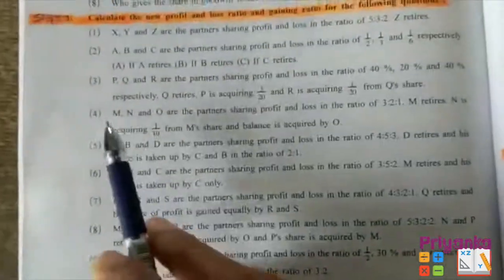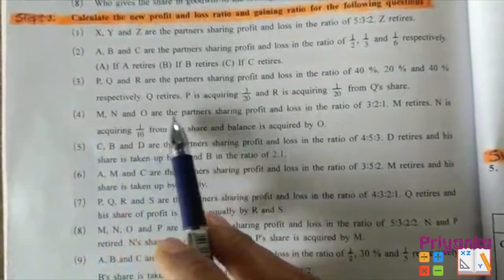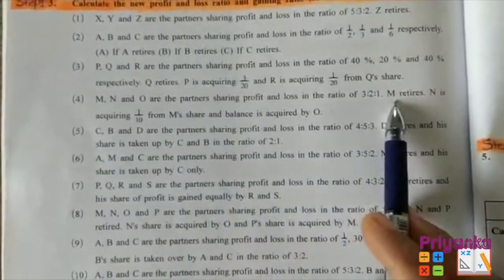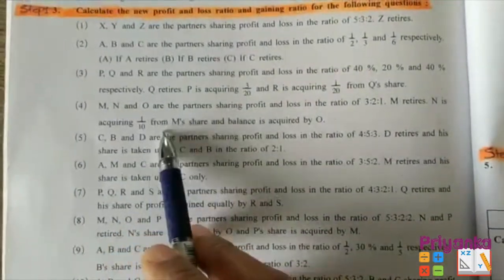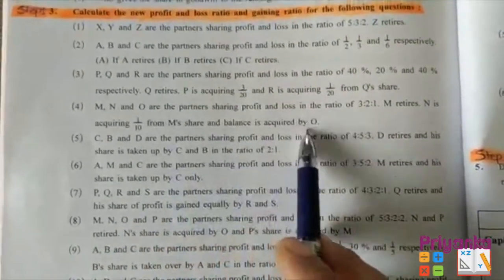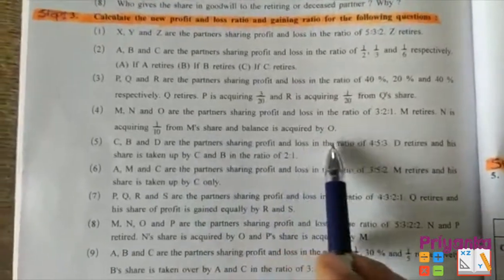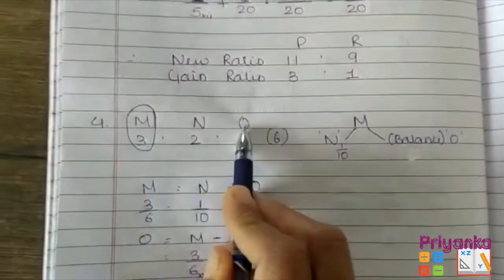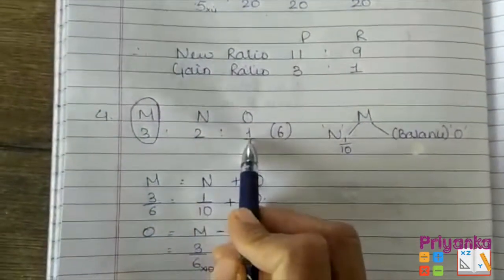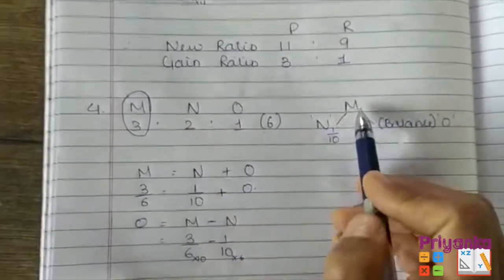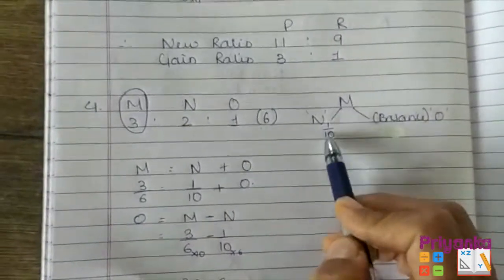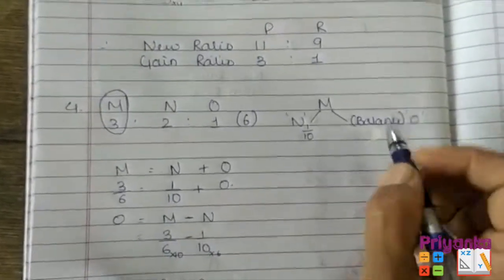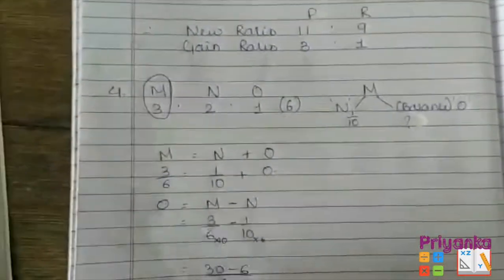Moving to the next question, the fourth. M, N and O are the partners sharing profit and loss in the ratio 3:2:1, where M is retiring and N is acquiring 1/10 from M's share and the balance is acquired by O. Now here is some of the information which we have to find out. M, N and O, the partners, have their ratio 3:2:1, the total is 6, where from M, N is acquiring 1/10 and the balance is O. Now here we have to find out the question mark. Now this is the formula.